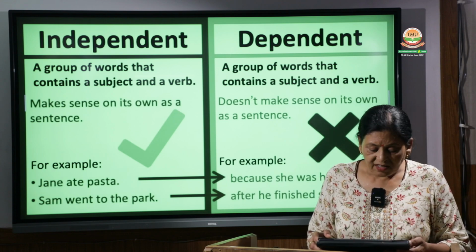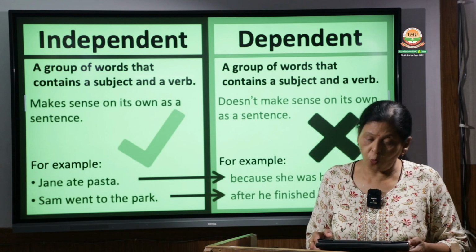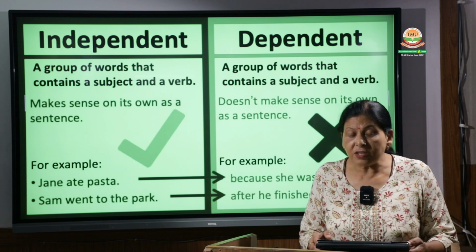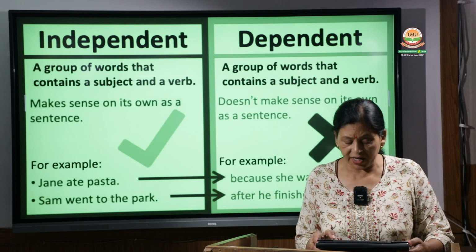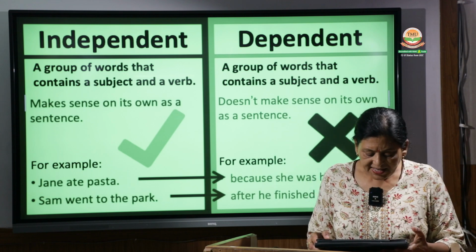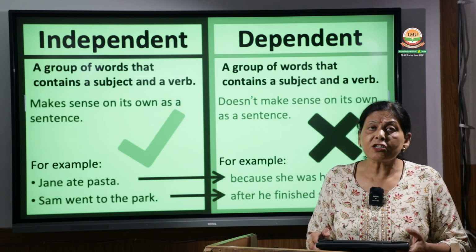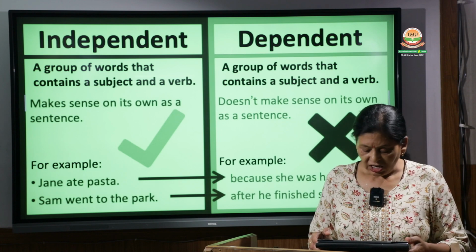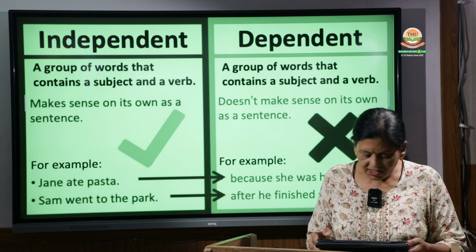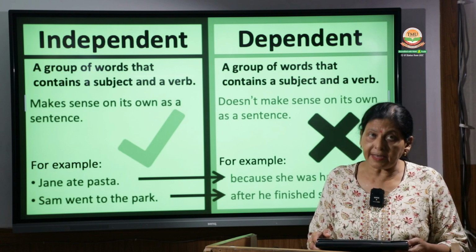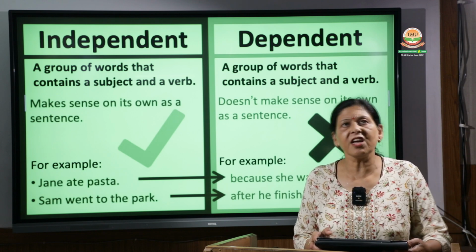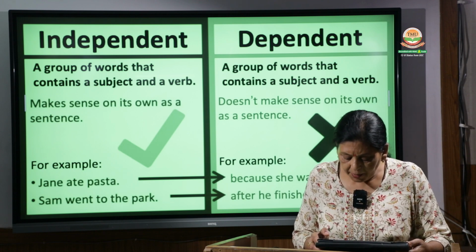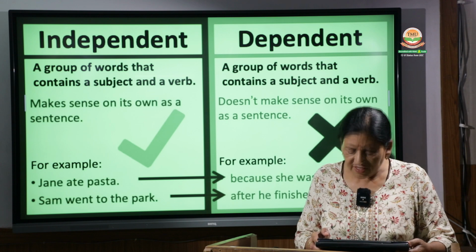An independent clause makes sense on its own, but a dependent clause doesn't make complete sense on its own. For example, "Jane ate pasta." What did Jane eat? Jane ate pasta. This is an independent clause because it makes complete sense on its own.